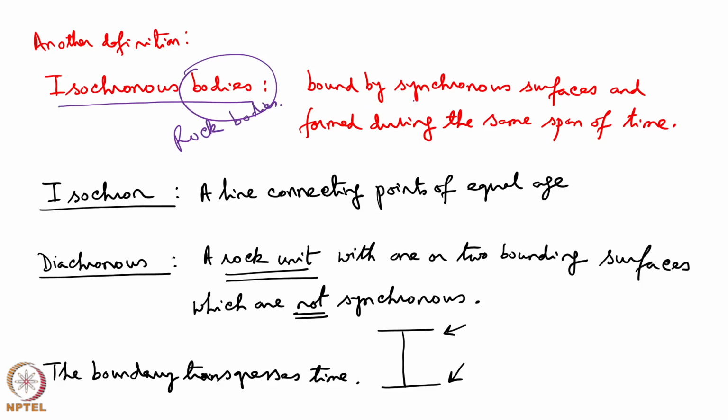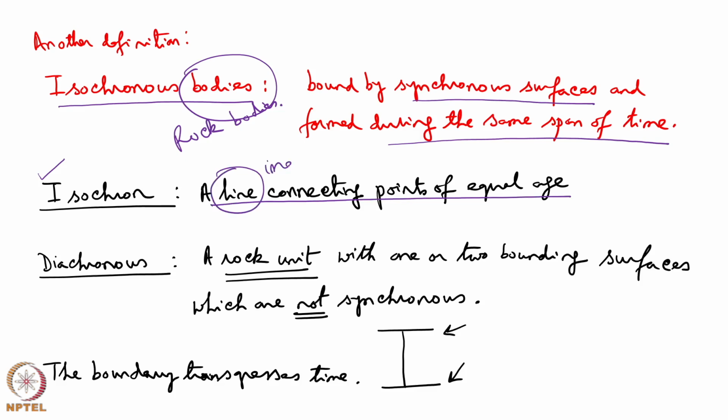These are the bound by synchronous surfaces and formed during the same span of time. What is the meaning of the term isochron? It is a line connecting points of equal age. This is of course an imaginary line.